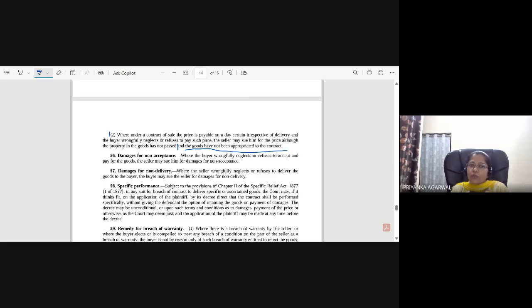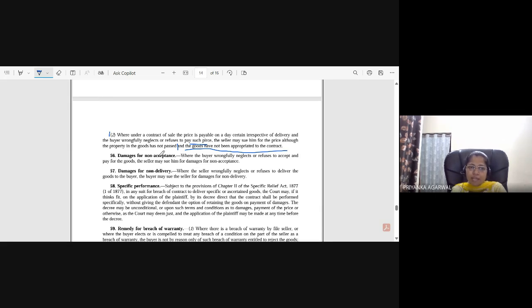So what it is saying is that if the buyer has not made the payment according to the terms of the contract, he has to make the payment of price before the property in the goods has passed, or before the goods have been appropriated to the contract. That is also possible. So if that term is there, in that scenario also the seller can sue him for the price. I hope it is clear. Okay.